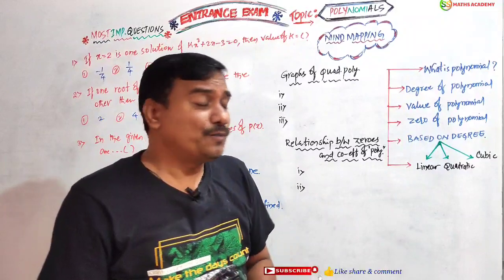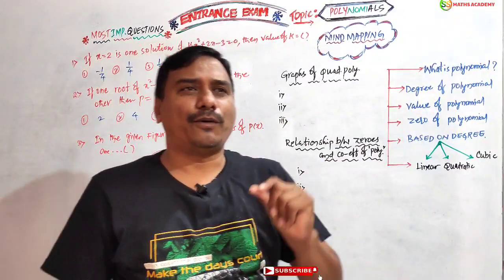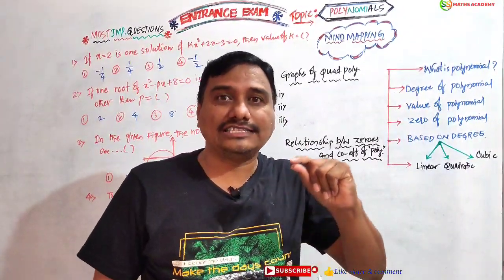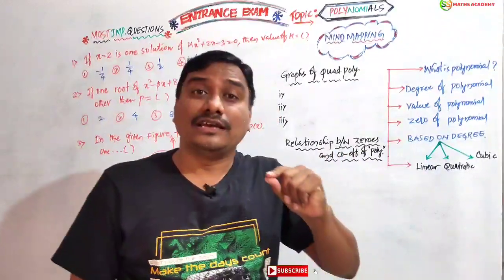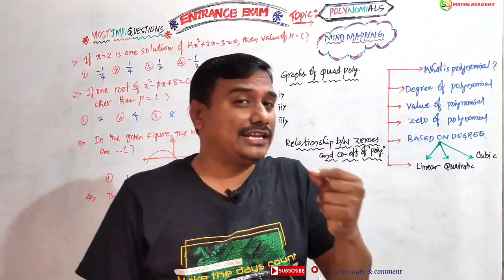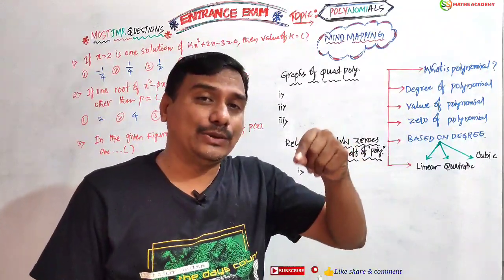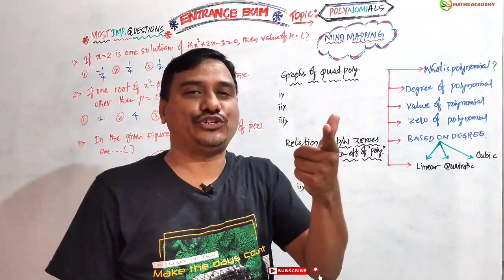Now see here, what is a polynomial? A polynomial is nothing but an algebraic expression in which the variables have non-negative powers with real coefficients.